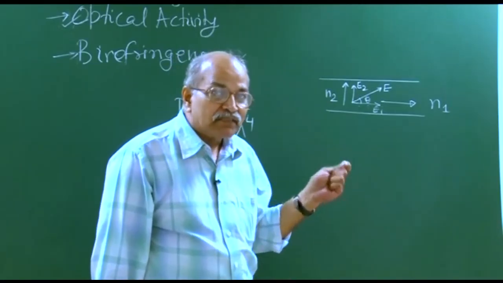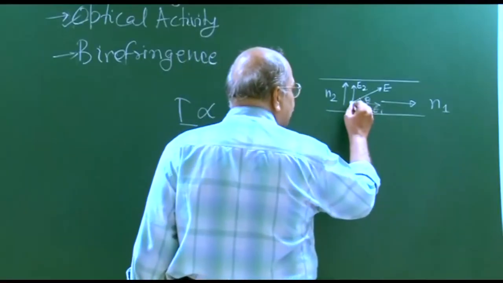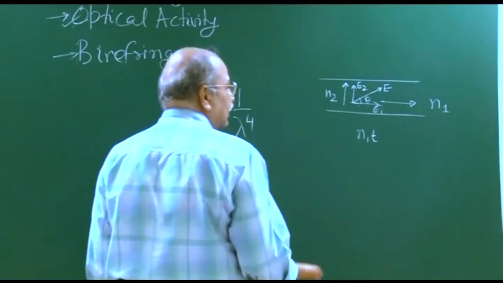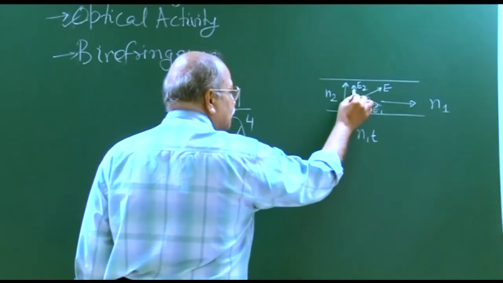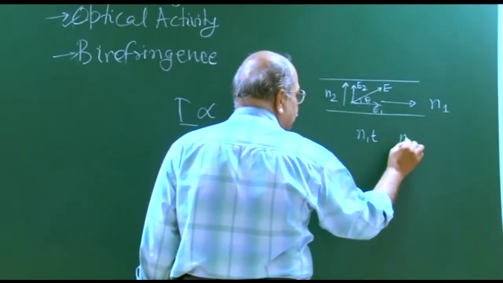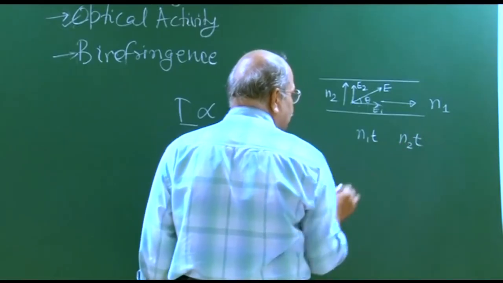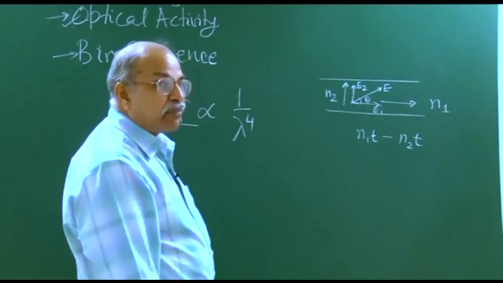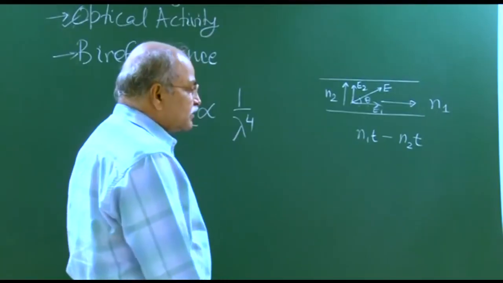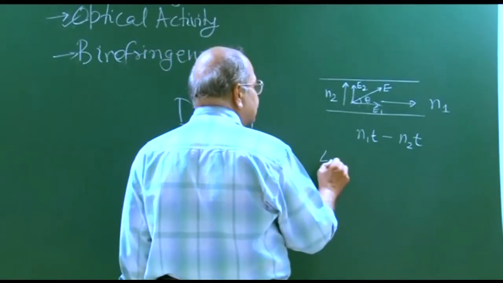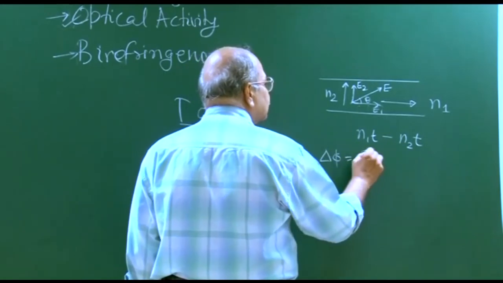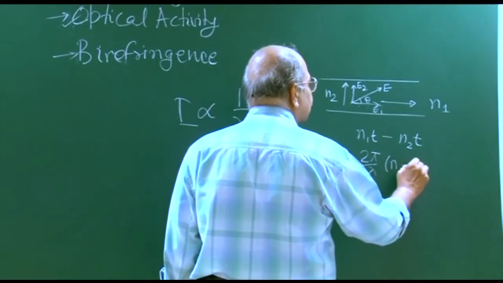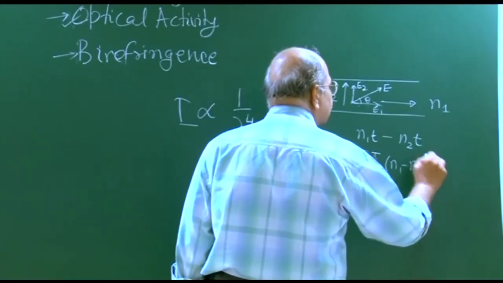The optical path travelled by this component will be n1 times t, and that travelled by this component will be n2 t, so there will be an optical path difference n1 t minus n2 t, and correspondingly a phase difference of 2 pi over lambda times (n1 minus n2) times t.